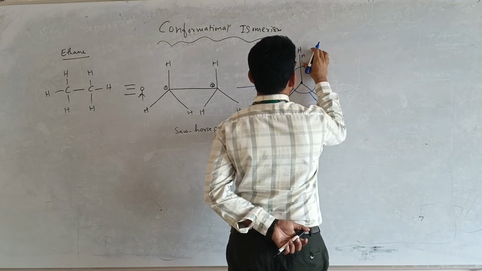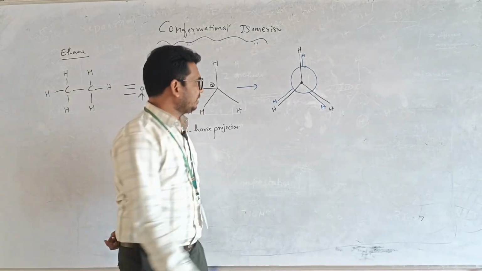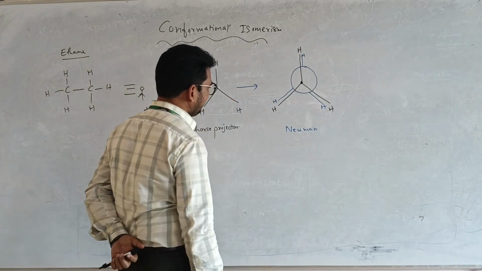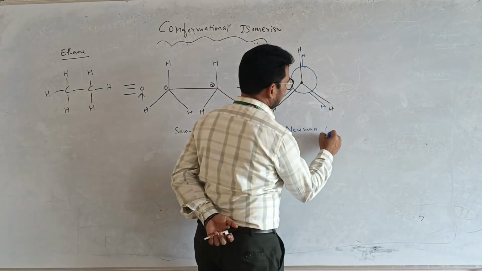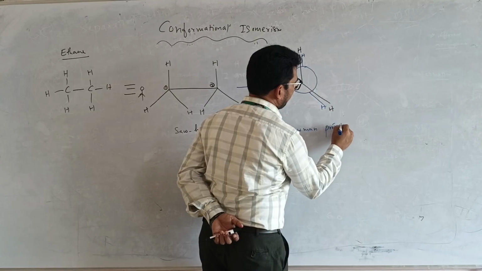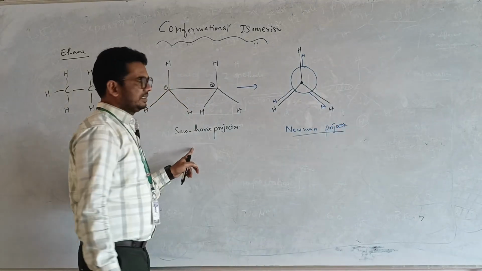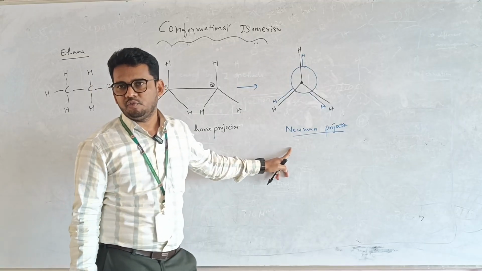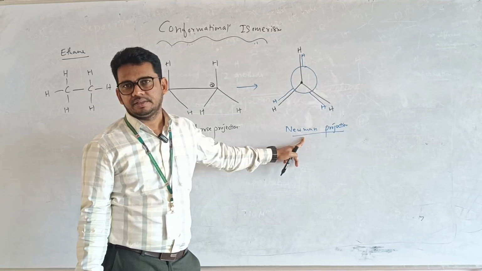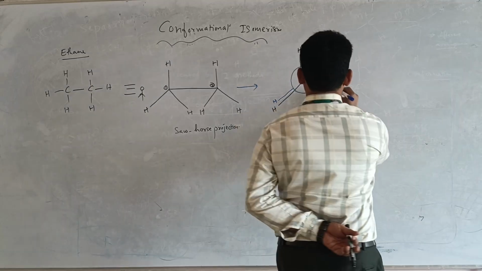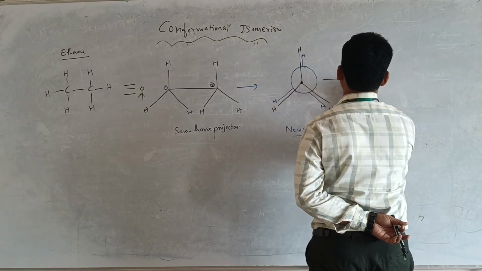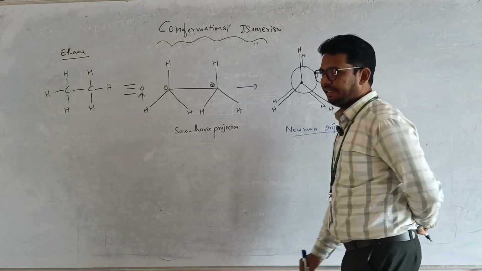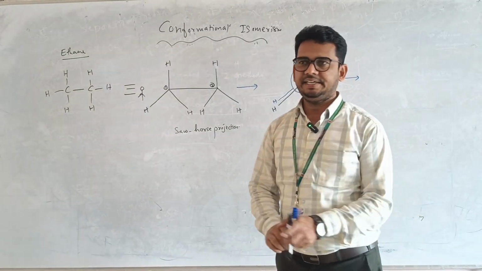You can write directly. This type of projection, what did I say, the second one? Newman projection. This is the Sawhorse projection, and this one is the Newman projection. Then, for example, I am rotating the bond angle for this one by 60 degrees.